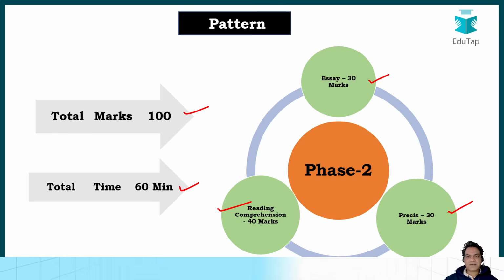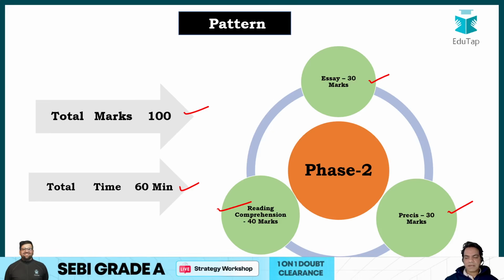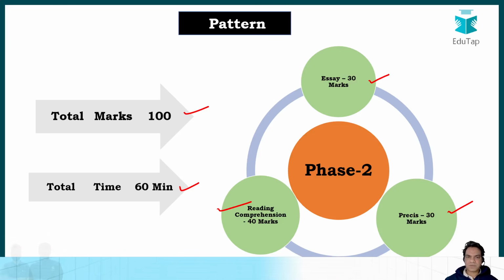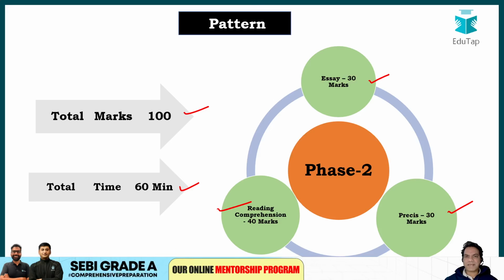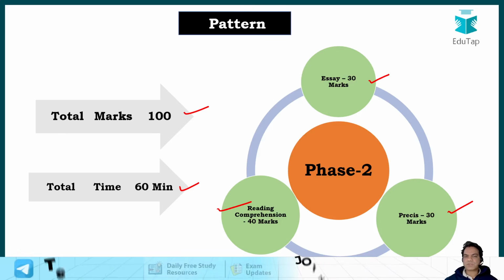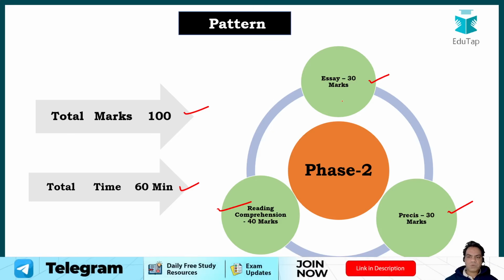You need to understand the underlying pattern of the paper, and with that you will be able to complete your paper in time. You need to focus on this so that you can have a composite time structure and understand what the ideal time breakup should be. If you ask me, sir, what should be an ideal time breakup?